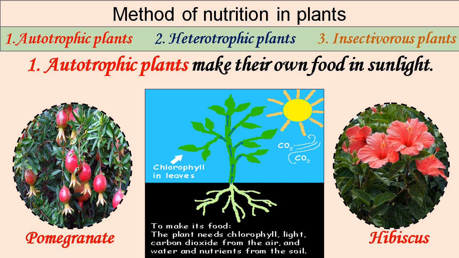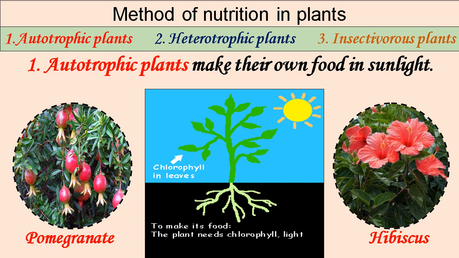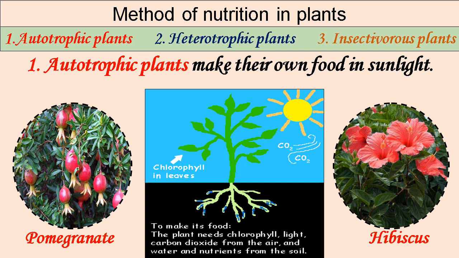Autotrophic plants can produce their own food by the process of photosynthesis. Photosynthesis is the process by which autotrophic plants make their food using sunlight, water, chlorophyll and carbon dioxide. Majority of the plants are autotrophic plants. For example, pomegranate, hibiscus, mango, sugarcane, etc.